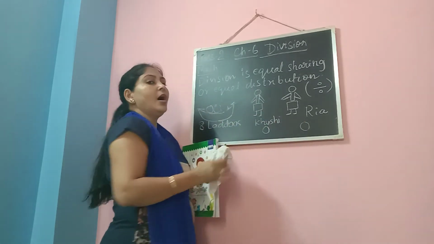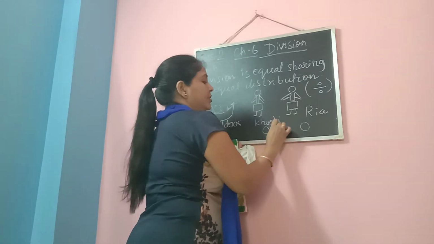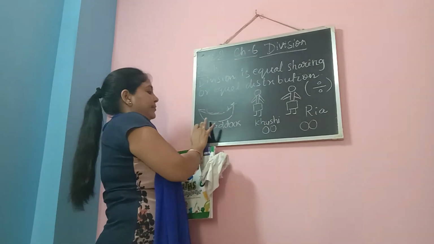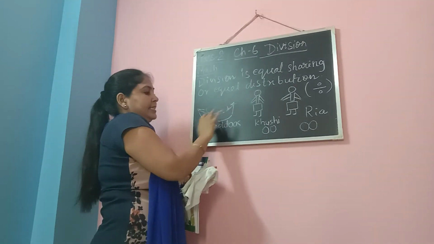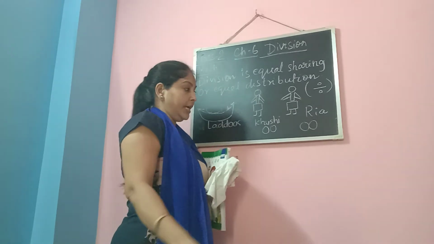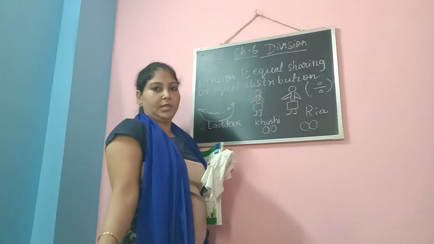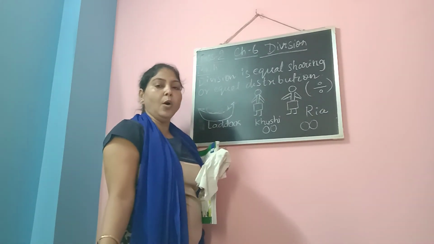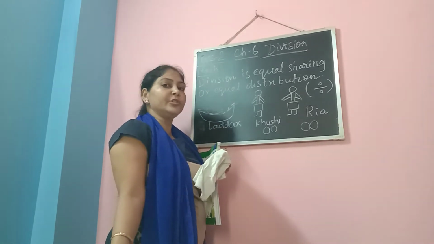So out of 4, how many laddus are left? 2 laddus are left. Again, I am distributing 1 to each. Now in the basket, nothing is there. No laddus are left. So both of them have received 2 laddus equally. So this is called equal distribution, or mathematically, we say division.